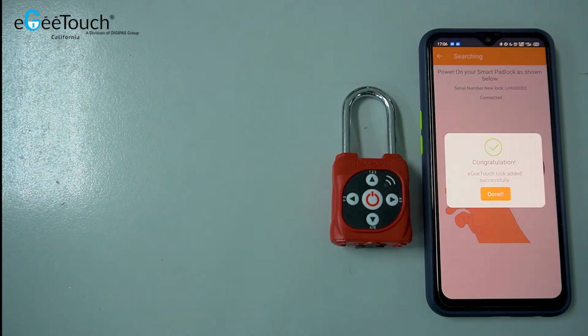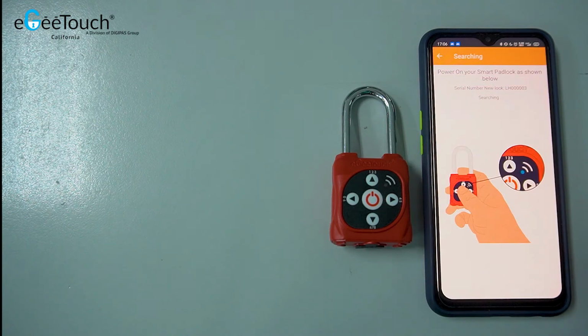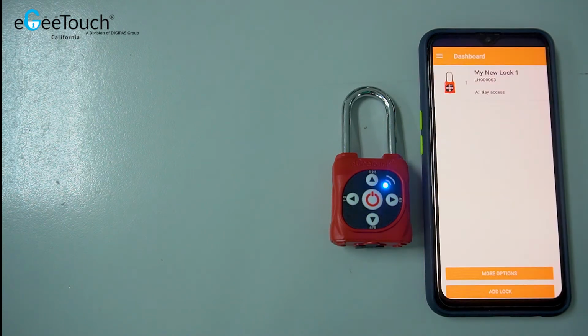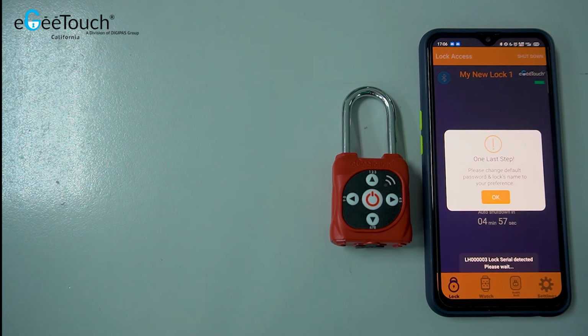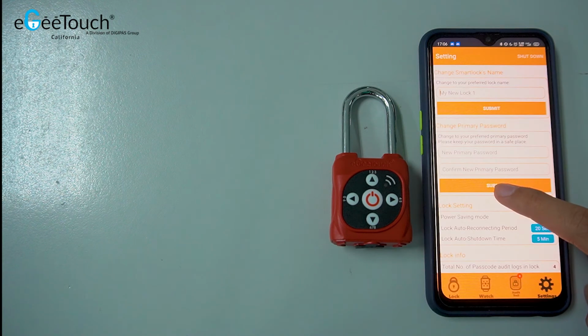If you are adding the new lock for the very first time, the lock will be added automatically to your dashboard. Pair it to your padlock and you will be asked to update the primary password in the lock's name. Press the OK button, then update your lock's name and press the Submit button.